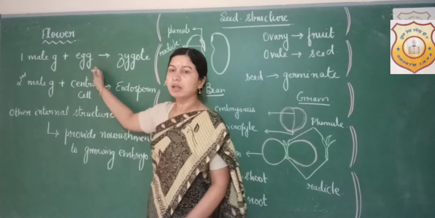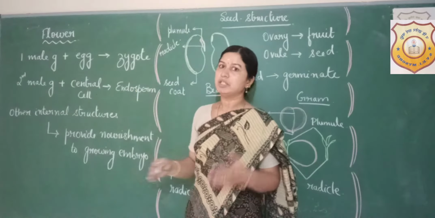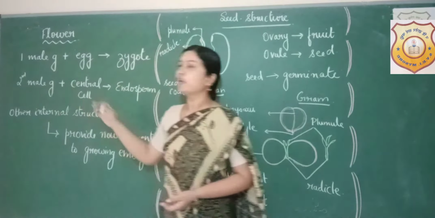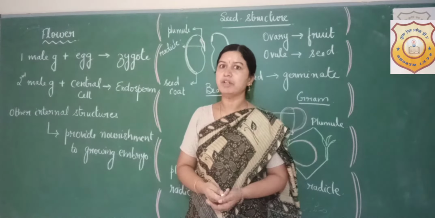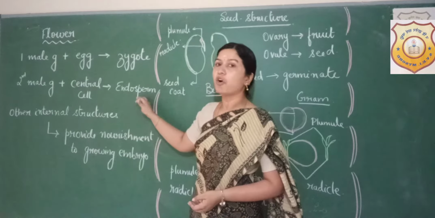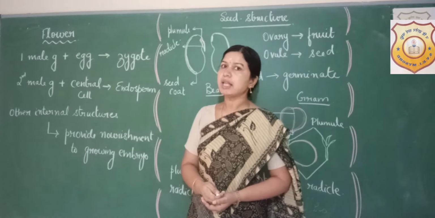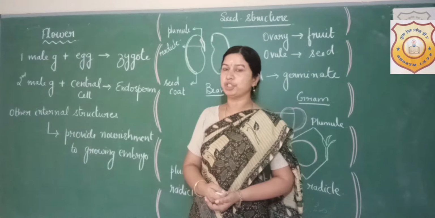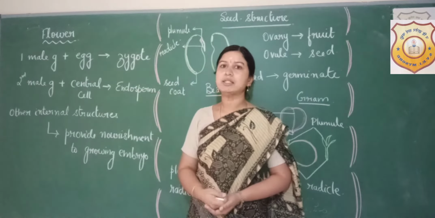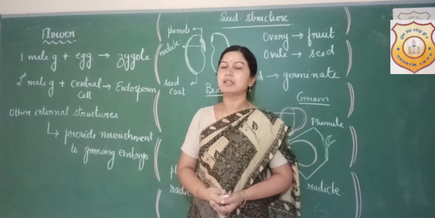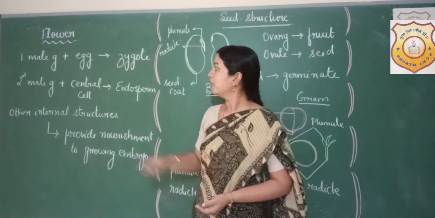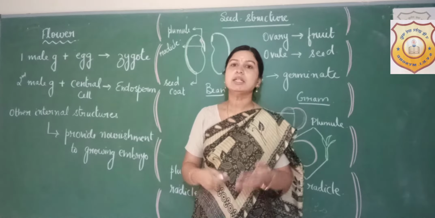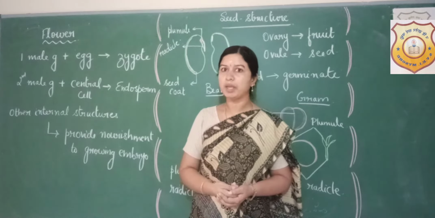fuses with the egg to form the zygote, which is the normal fertilization, and the second male gamete fuses with the central cell which has two nucleus and it forms a structure called as endosperm, and this second fusion is termed as triple fusion, and both these fertilization together they are termed as double fertilization. Now this structure endosperm is very special because it gives nourishment for the growing embryo.